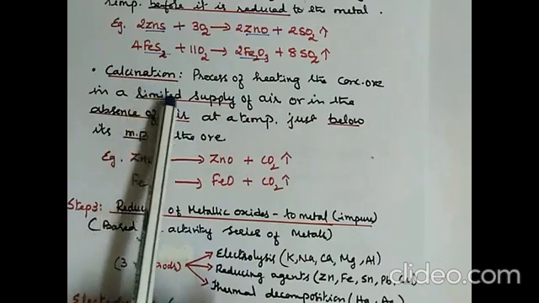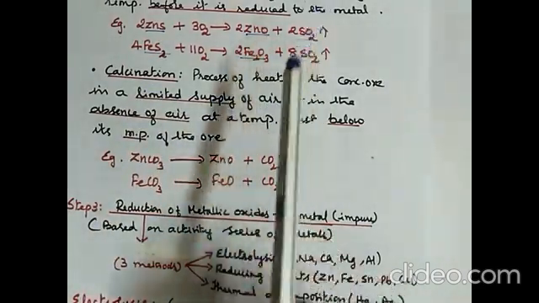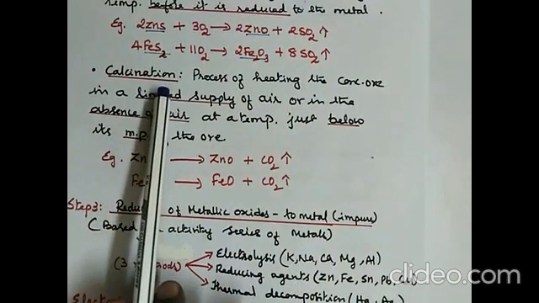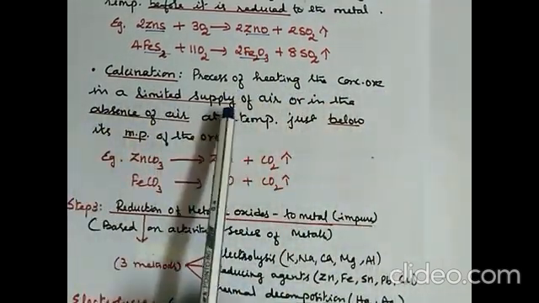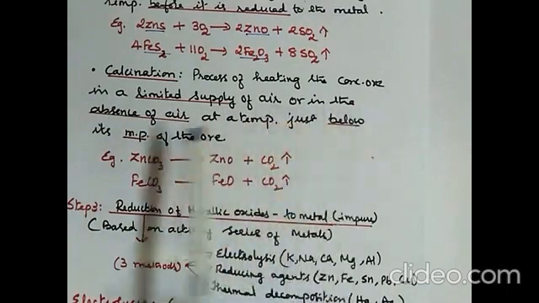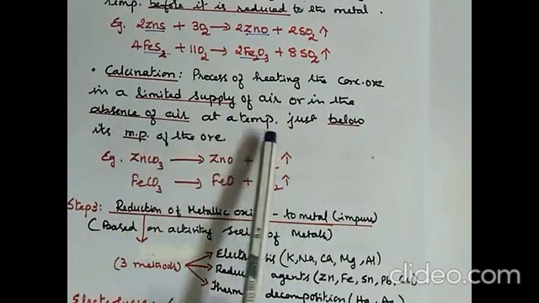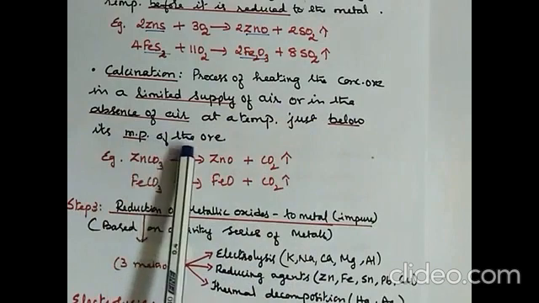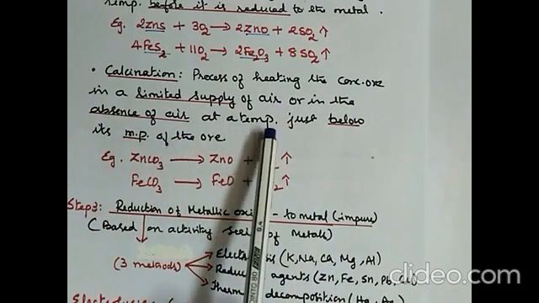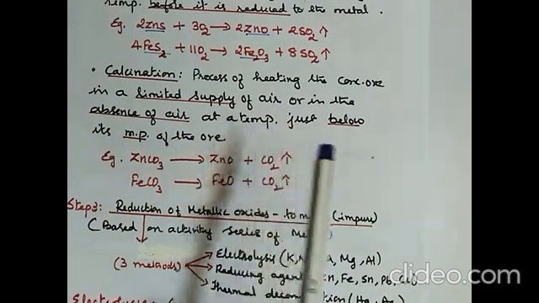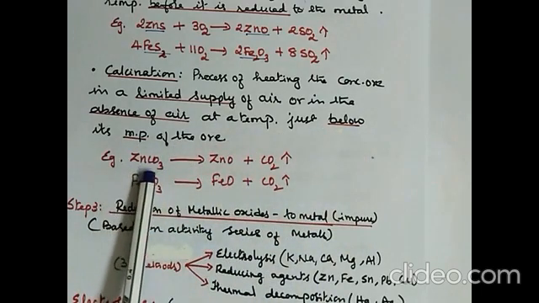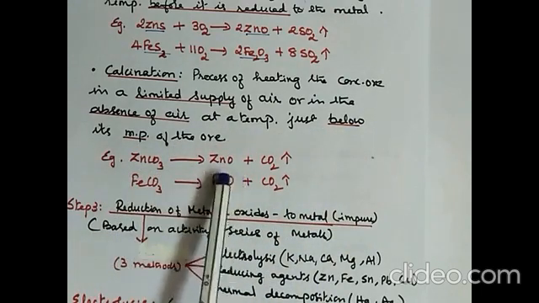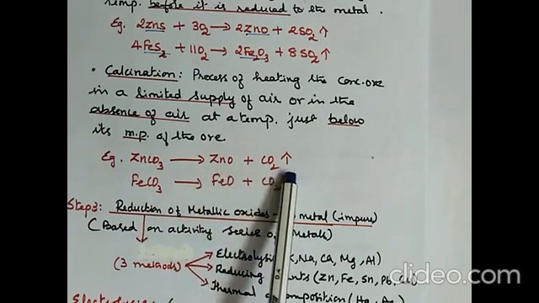The next method of converting the concentrated ore to its oxide is by calcination. That is the process of heating the concentrated ore in a limited supply of air or in the absence of air at a temperature just below its melting point. So you should heat it to such a temperature where the metal does not melt. Example, zinc carbonate. When it is heated, it gives zinc oxide and carbon dioxide.